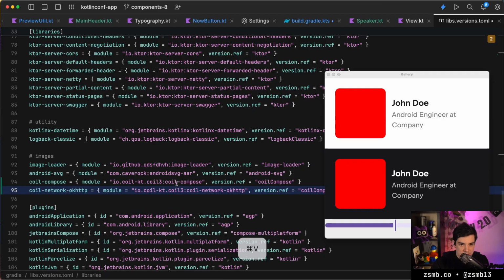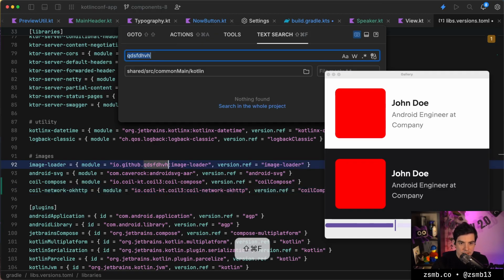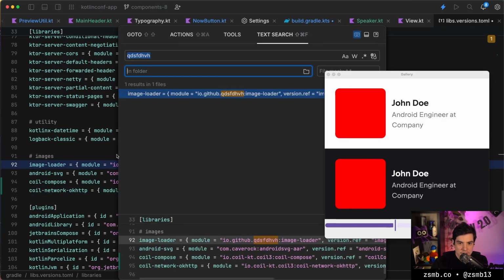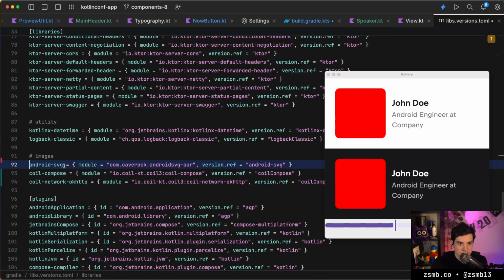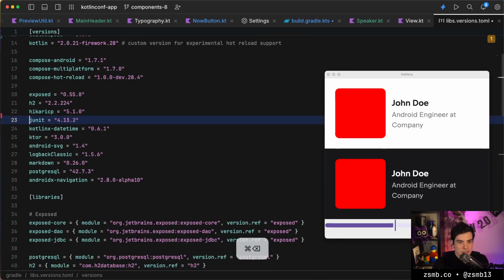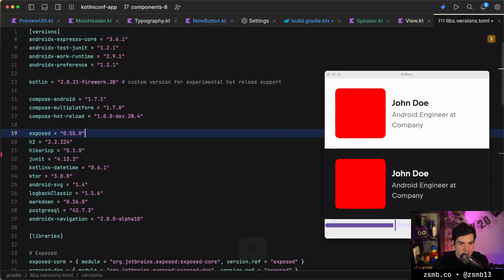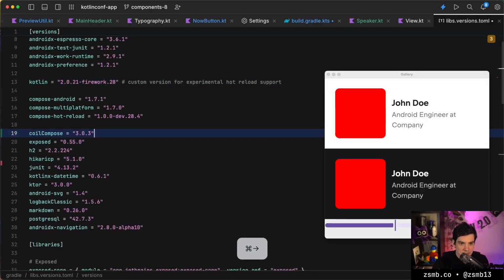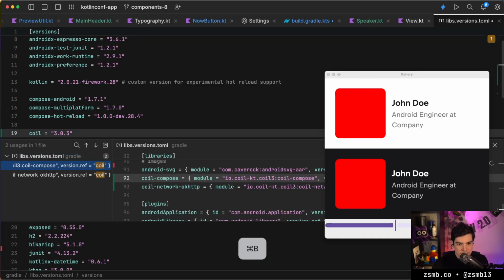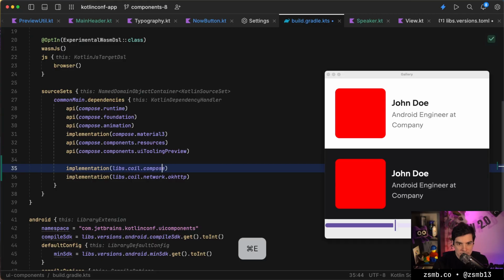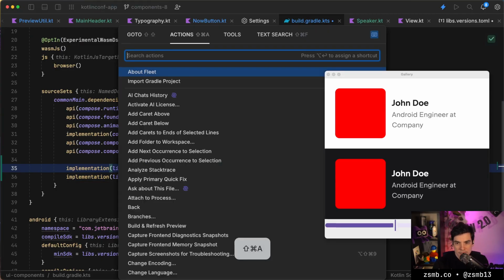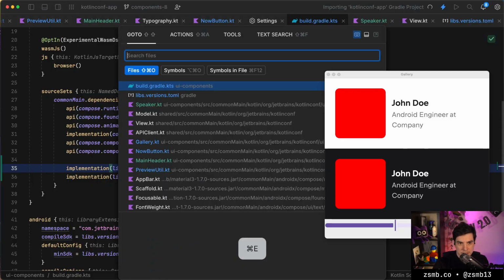For images, let's see if the original image loader is used. It's no longer used, so we're going to drop that. Remove image loader, put the Coil version, maybe with all of these other libraries, rename it to just coil. That seems to continue to work. So let's save this file and import the Gradle project.